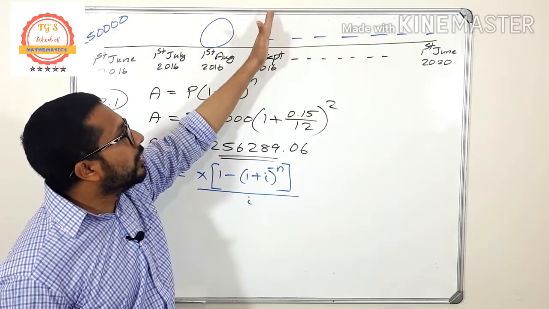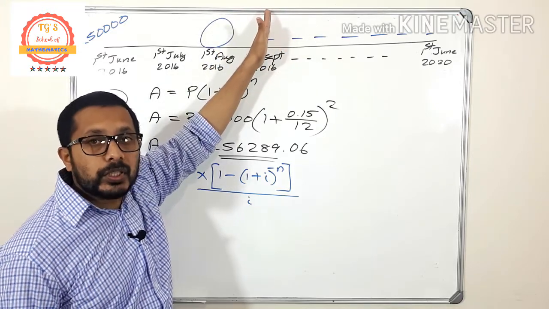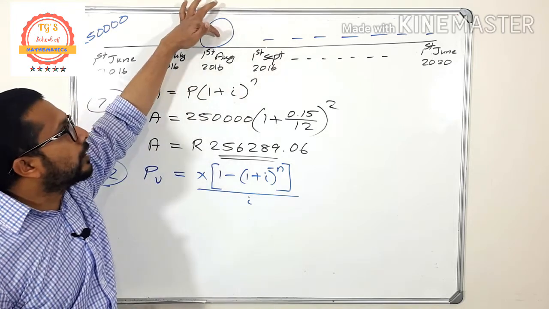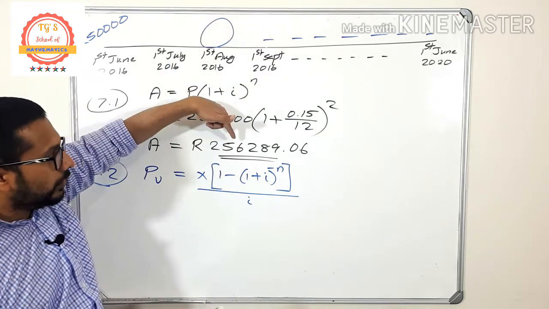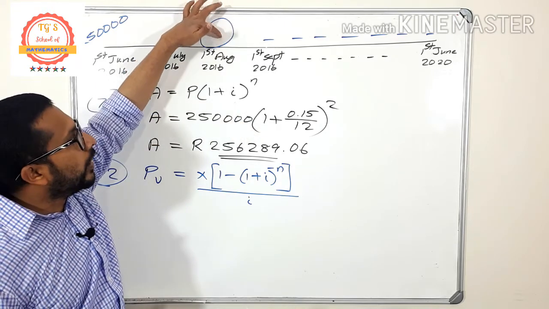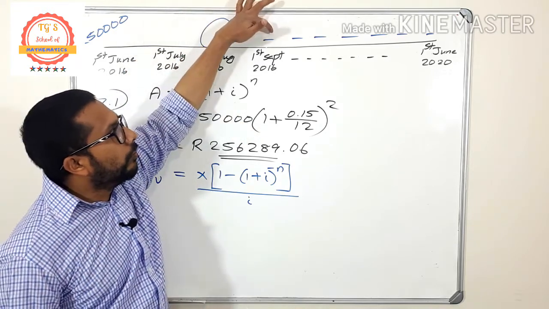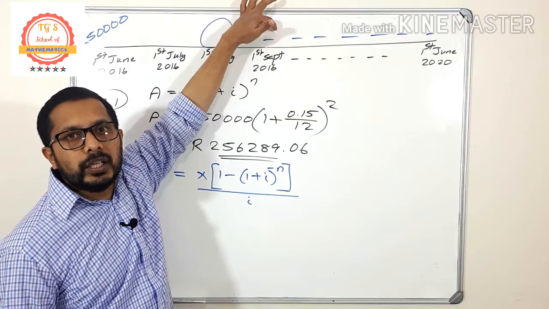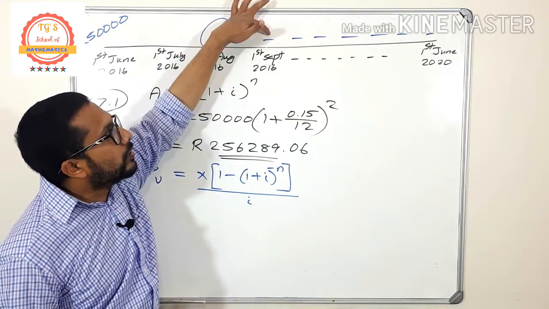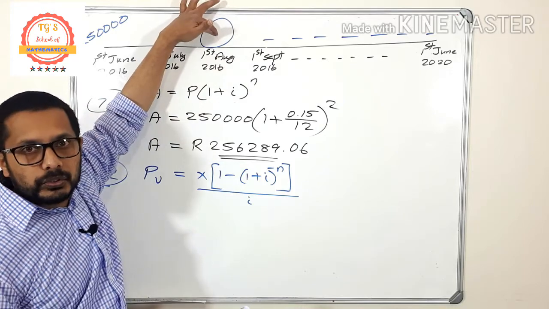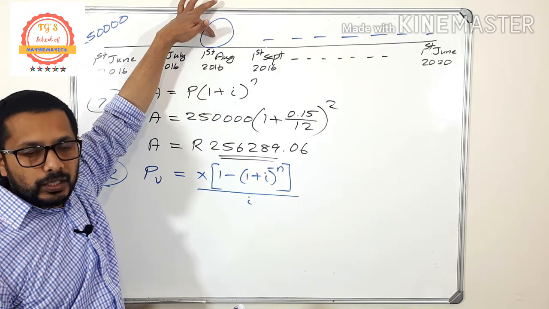How much he is owing at that time? That is the amount of the previous month. This is the amount that he is owing when they are calculating the interest on this month. Am I right? Okay. So what is the present value at this time? That is this amount. Do you get an idea?